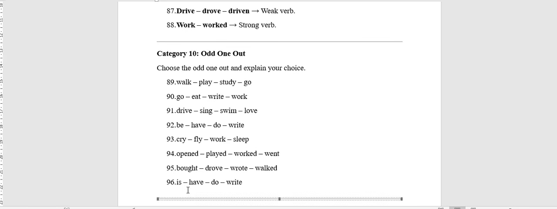Went is different because it's irregular and the others are regular. Bought, drove, wrote, walked. Walked is the stranger because it's regular and the others are irregular. Is, have, do, write. Write is the main or lexical verb, and is, have, do can be auxiliary verbs.